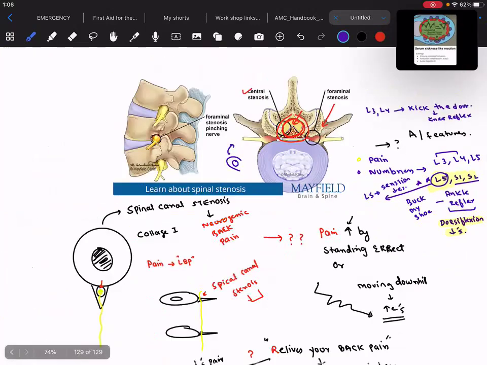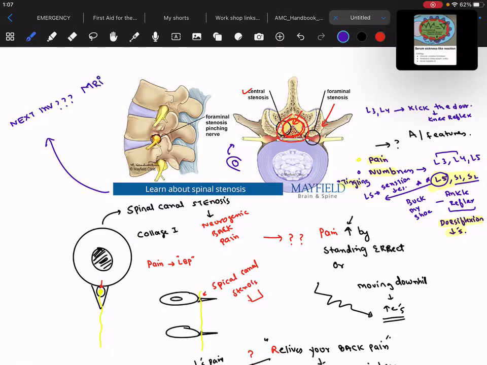Now, whenever you suspect these things in a patient, sometimes there would be numbness, right? There will even be a tingling sensation over there. So whenever you suspect that the patient has spinal canal stenosis, and they ask you about the next investigation, what should be the next investigation in these patients?